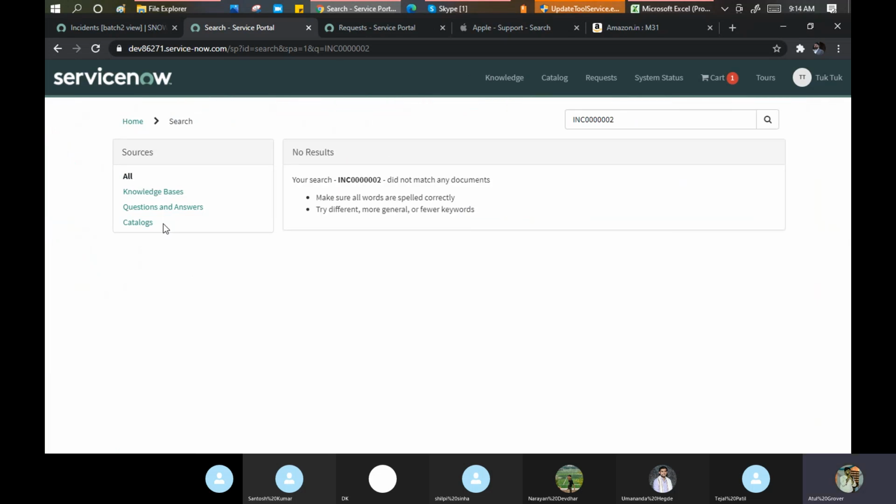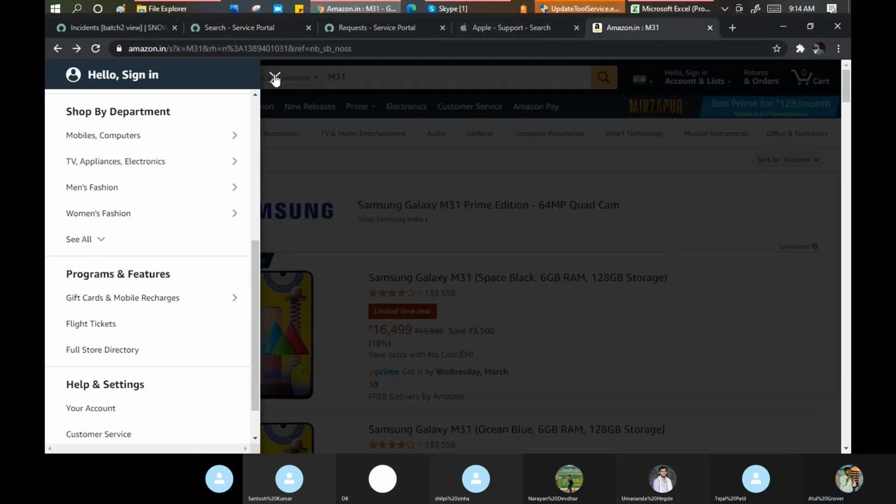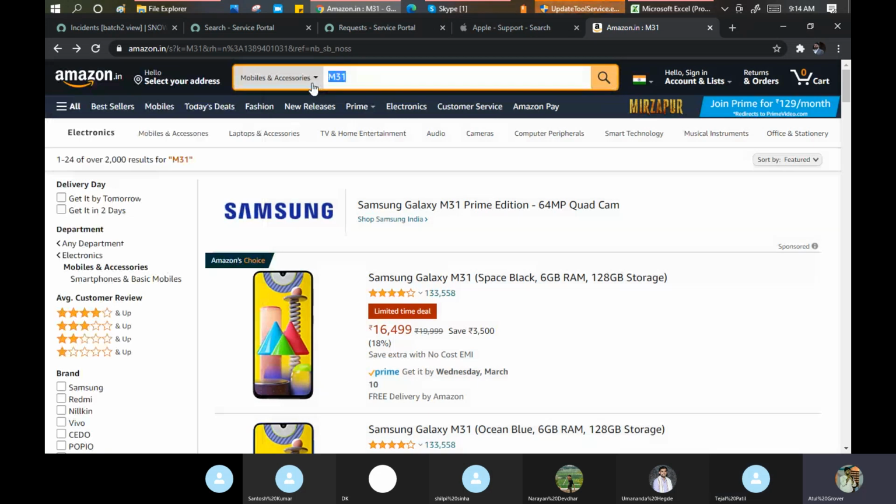You cannot find that. That is ServiceNow functionality. And don't try to customize this, because that is not a good practice. Will you be able to search your order number at this place in Amazon? No. You need to go to your orders only.